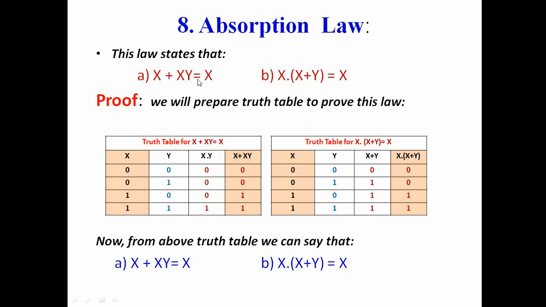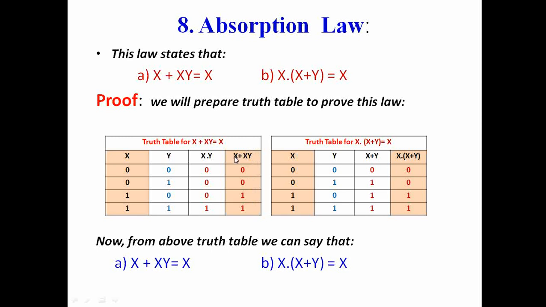Since we have only two variables, there will be 2 to the power 2, that is 4 combinations of x and y: 0 0 1 1, 0 1 0 1. First we will calculate x dot y, so this is your x dot y, and then we will calculate x plus xy. x plus xy means this column plus this column, we get 0 0 1 1.